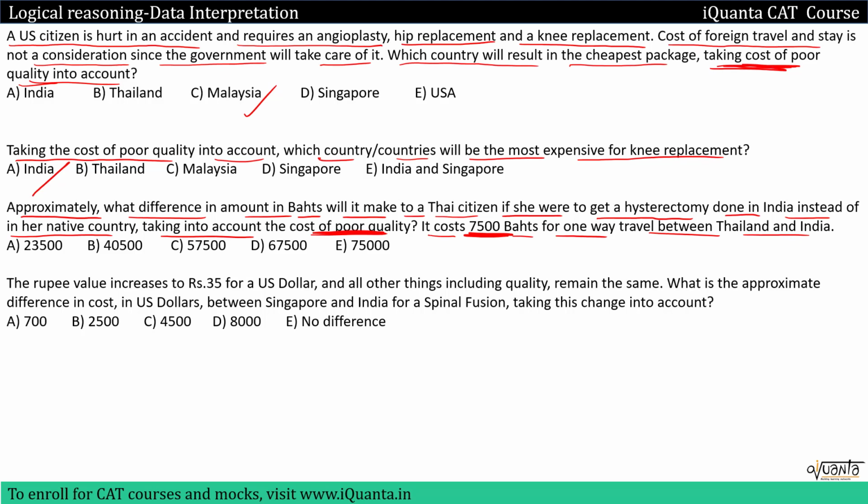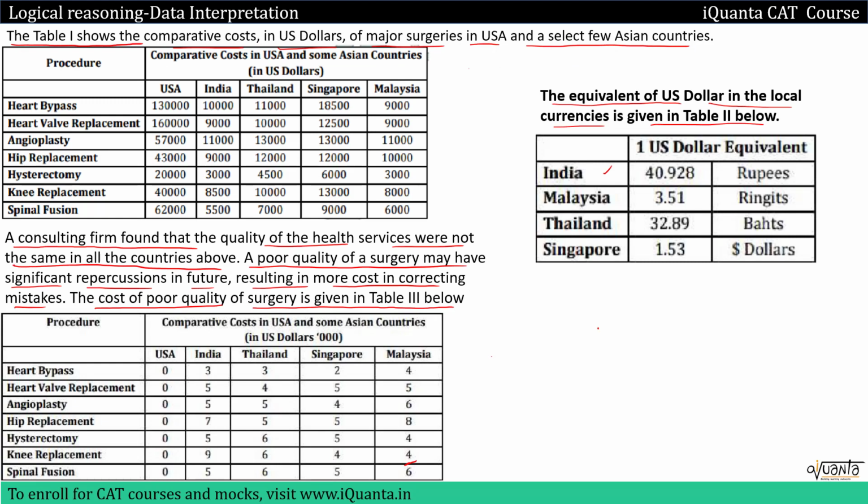So if she is a Thai citizen, we'll find out the cost in Thailand and the cost in India, then we'll find out the difference. So we'll check the cost of hysterectomy. Here we have hysterectomy in India and in Thailand. If we find out the cost of hysterectomy in India, it is 3,000 from the first table, and poor quality cost is 5. So 3 plus 5, 8,000. And in Thailand it is how much? 4.5k from here and 6, that means 10.5k.